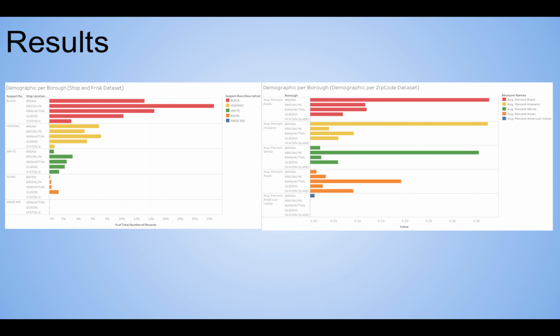Right, and here we're trying to compare, like we did before, the demographic per borough for stop and frisk and actual demographics, and we can see that it seems overall that the black community has a much higher percentage of the total number of records when compared to the other communities, despite the actual demographic having a high level of all these people throughout the boroughs. It seems that the target is mostly the black community from the stop and frisk.